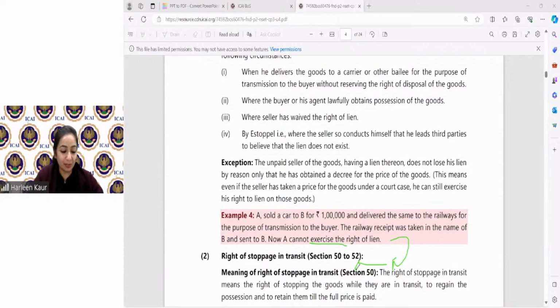Mr. Ayush Kumar, you said it absolutely right. Motiani, the question is whether the seller has the right to determine the prices. Mr. Motiani, when the price is fixed by court's order, what is the exception trying to explain under section 49? That if the court has fixed the price, then also the right to lien still remains with you, provided you have the goods. So now this is a very common sense question. I told you we have written that bold line also, that right to lien will only be exercised if we have the goods. If I don't have the goods, then right to lien cannot be exercised. Then you can use the other two rights, which we are just going to do now.